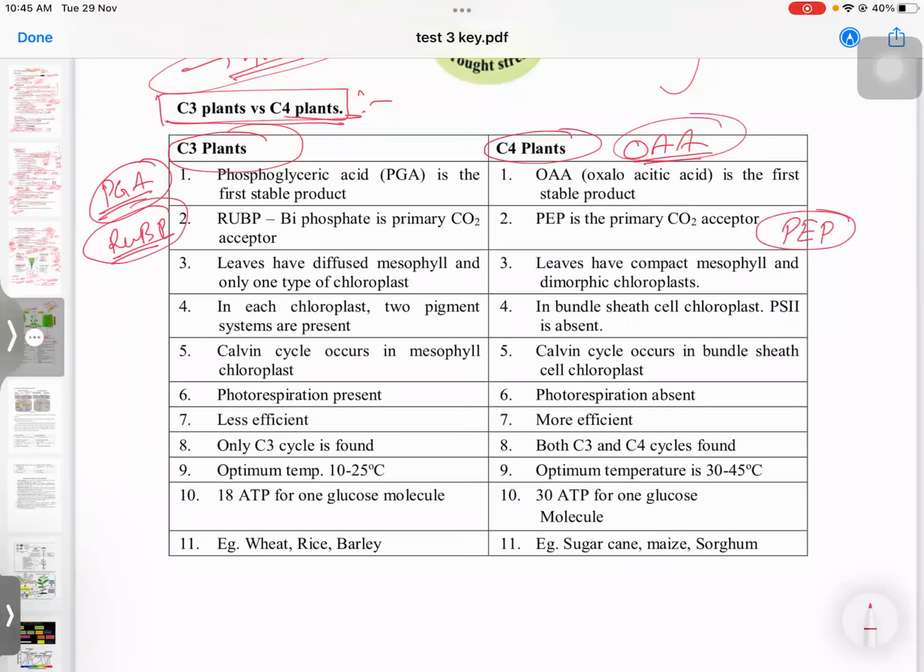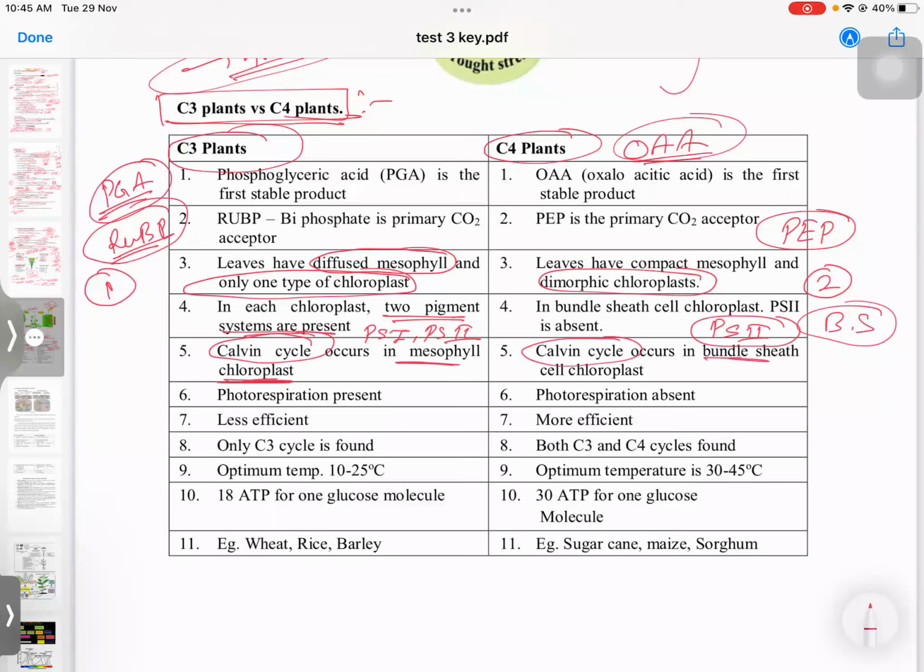In C3 we find diffused mesophyll and only one type of chloroplast, but here we have dimorphic chloroplast, two types of chloroplast. There are two pigment systems present, PS1 and PS2, but in C4 plants only PS2, and we have bundle sheath cells. The Calvin cycle occurs in mesophyll chloroplast in C3, but in C4 the Calvin cycle occurs in bundle sheath chloroplast. Here photorespiration is present. That's why it is less efficient.